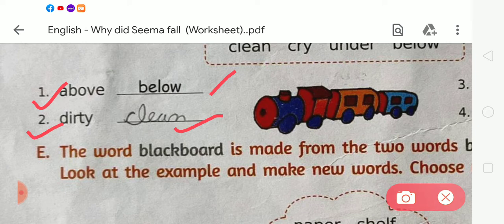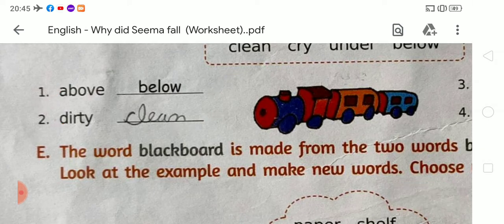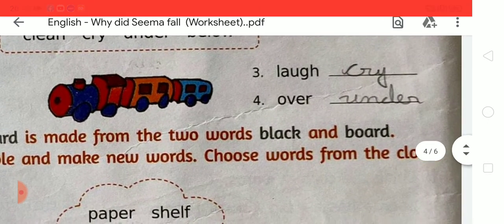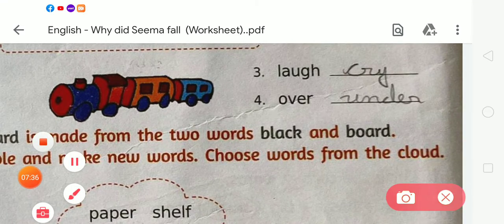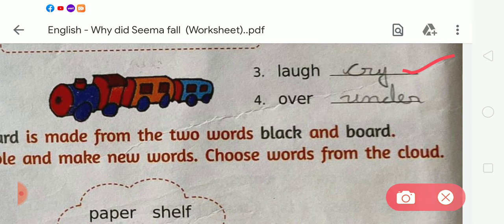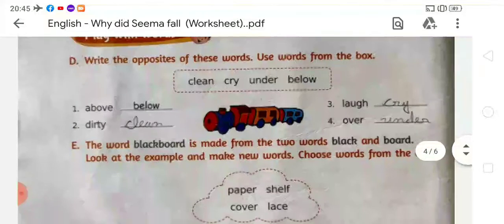CLEAN, clean. Okay. Now next, number third is laugh. LAUGH, laugh. We all know the opposite of laugh is cry. CRY, cry. Now number 4 is over. OVER, over. The opposite of over is under. UNDER, under. Okay, student.